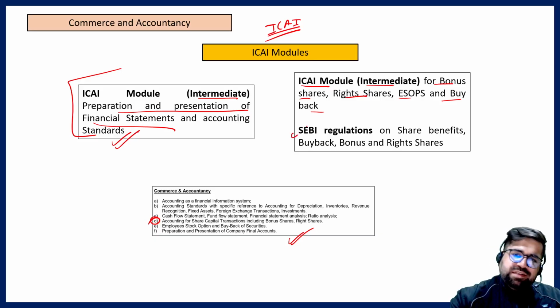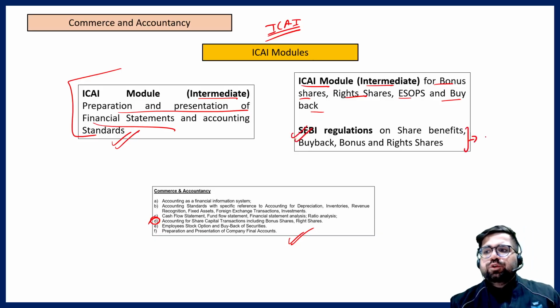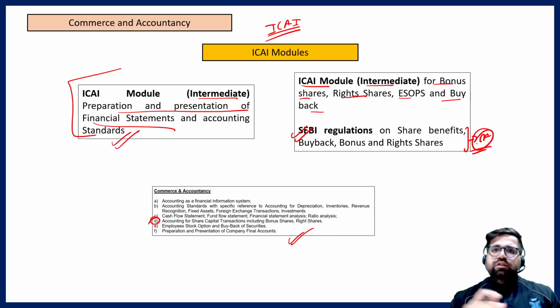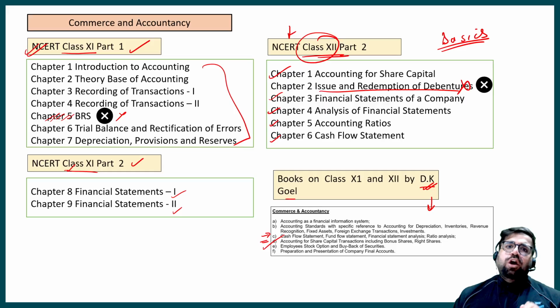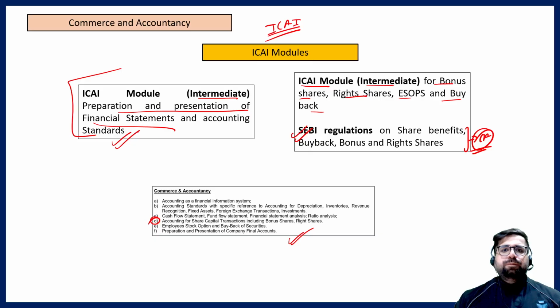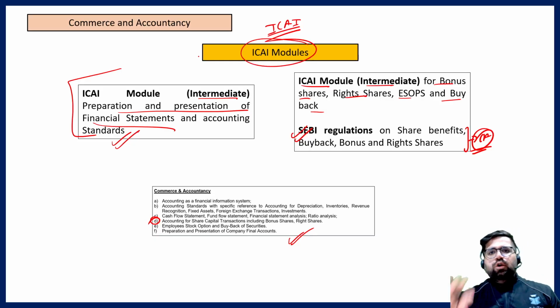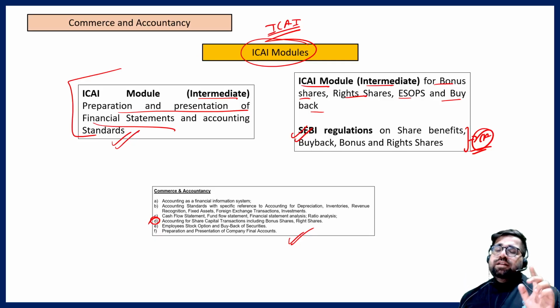Okay, moreover, SEBI regulations will also help you to do some current affairs related to these modules, or related to these accounting standards. So if I repeat everything for commerce and accounts, first you have to refer to NCERTs. If not NCERT, then D.K. Goyal. This will help you to build your basics. Along with that, you have to refer to the ICAI module. Go on the website of the Institute of Chartered Accountants of India. That will help you to cover the further topics related to the accounting standards. Okay.